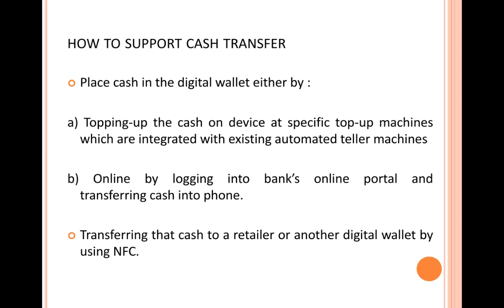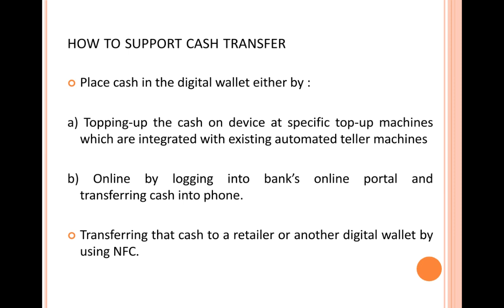The second method is logging into the bank's online portal and transferring cash to the phone. So one method is through the ATM, where a top-up machine is installed for topping up the amount onto your phone. The second method is that you can log on to the corresponding bank's website. Once you have an account with a particular bank and sufficient balance, you can transfer some of the amount to your e-wallet on your phone.